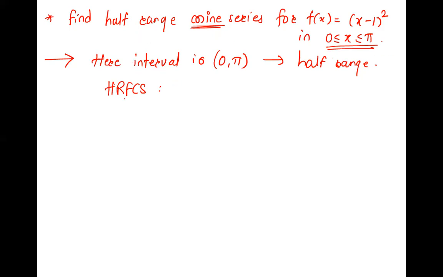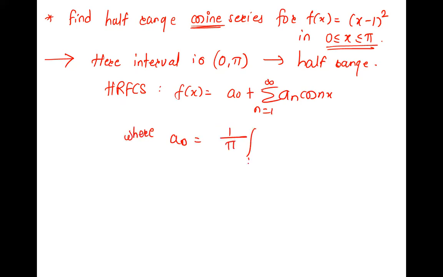So we are writing the definition. Half range Fourier cosine: f of x is a naught plus summation of an cos nx, n is 1 to infinity, where a naught is 1 by pi, integral from 0 to pi of f of x dx, and an is 2 by pi, integral from 0 to pi of f of x into cos nx dx.